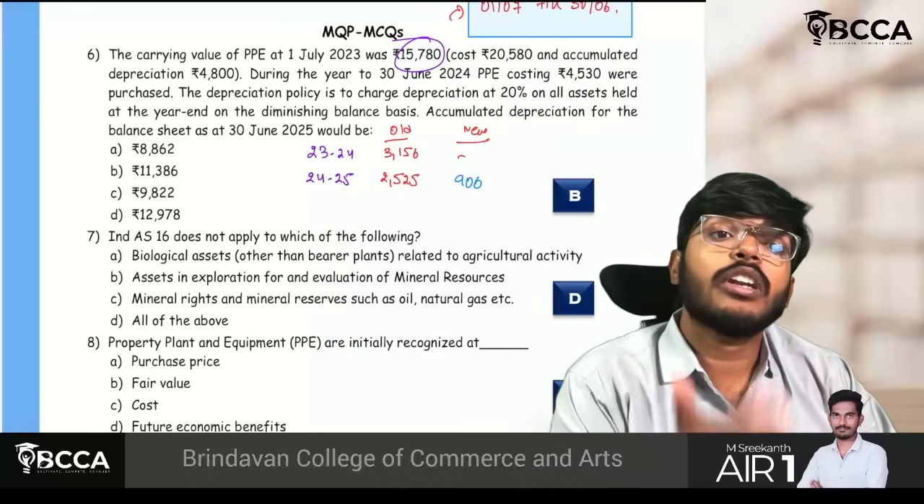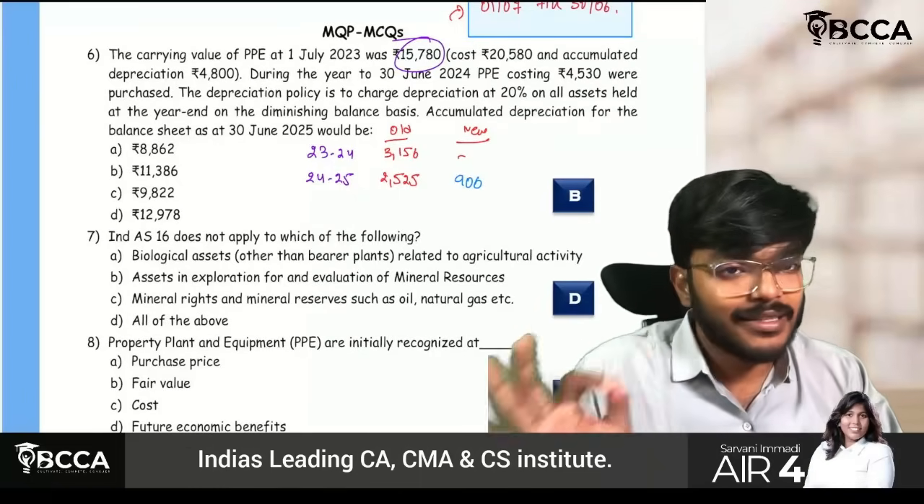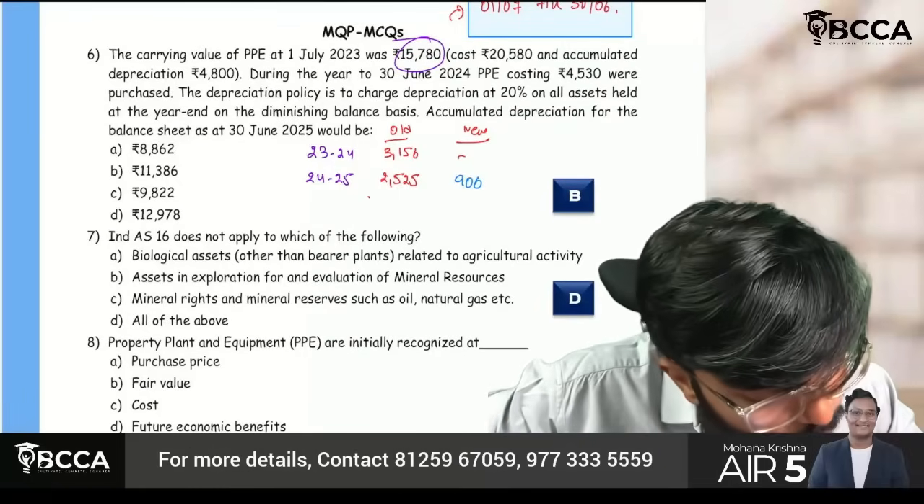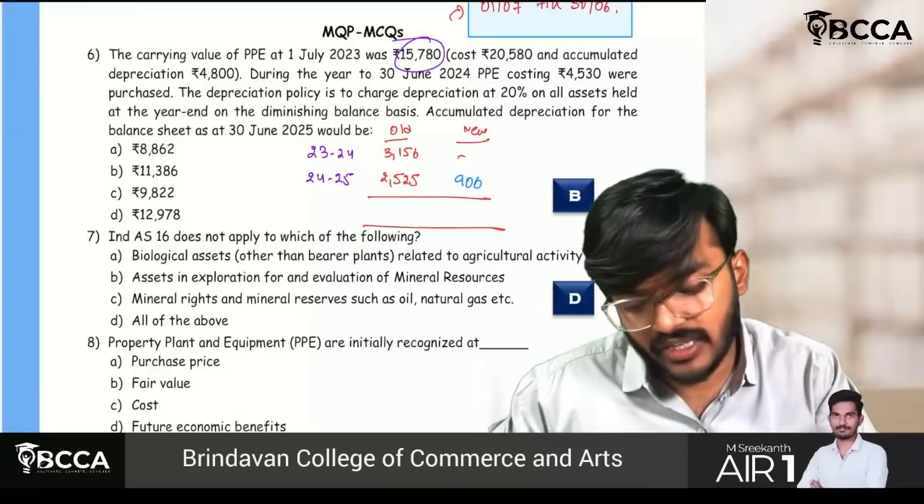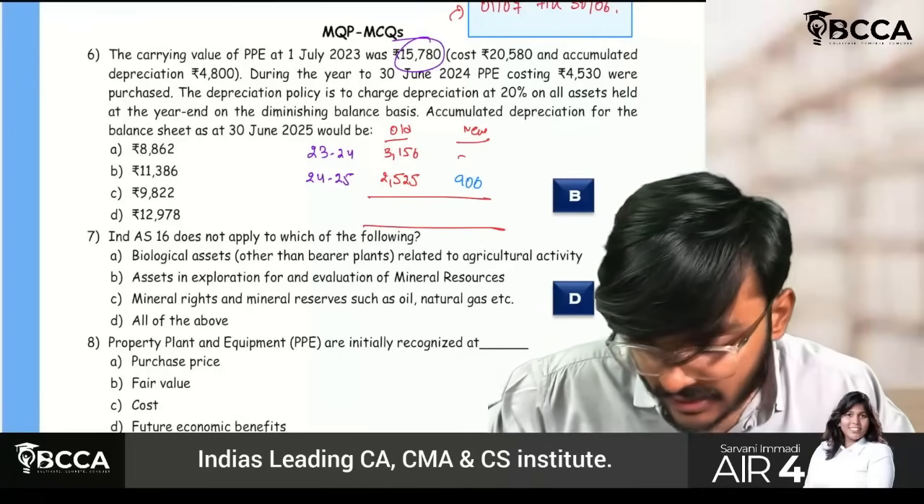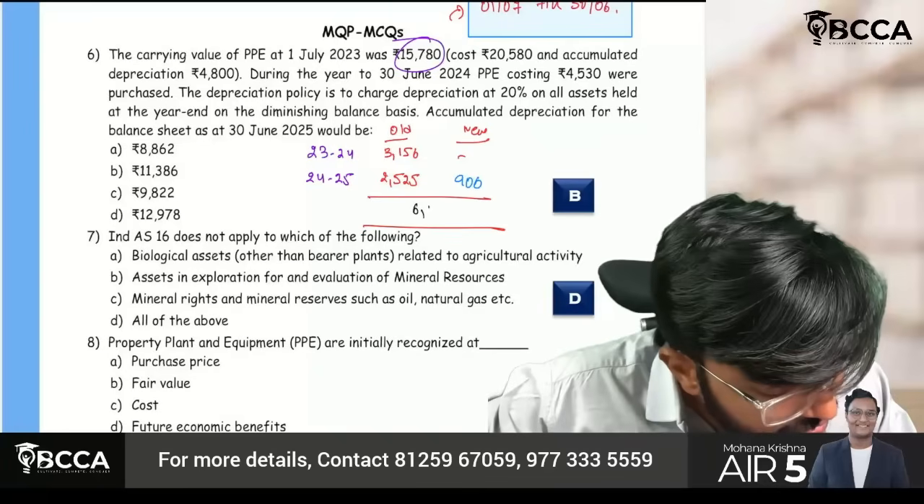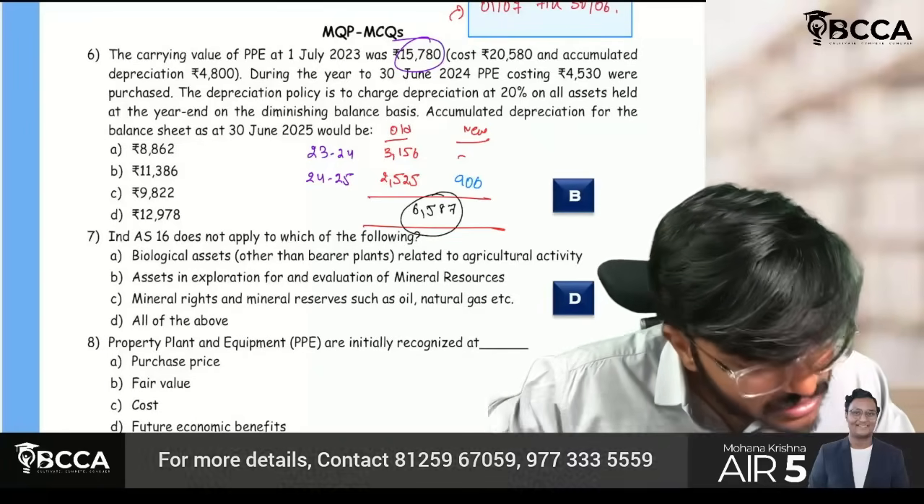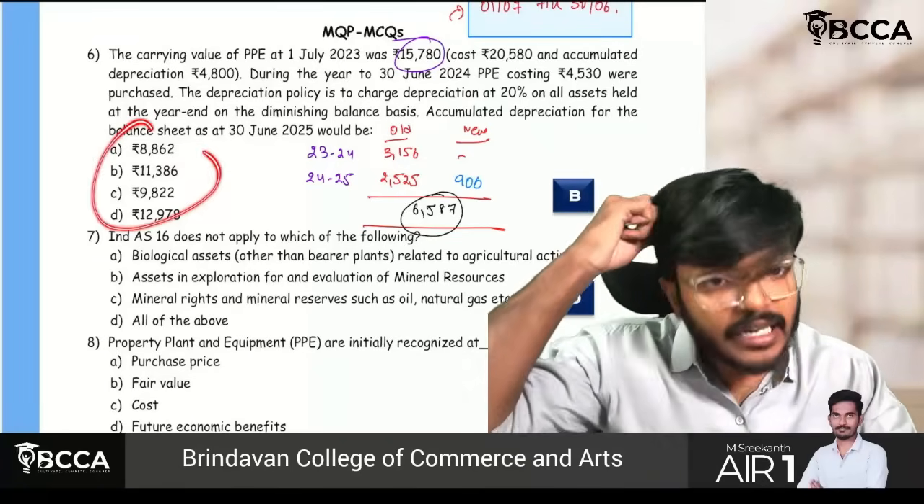Sir, can you tell me what is the total? Total depreciation they are asking, sir. What is the total accumulated depreciation? If I add these figures, I will get 6587. Sir, but there is no 6587 ka option.